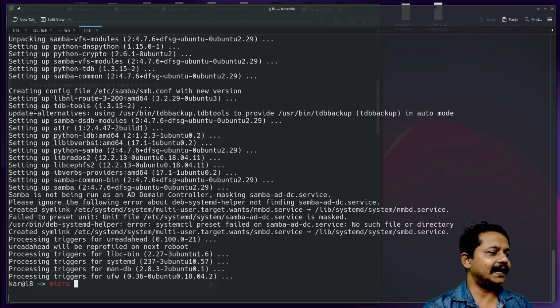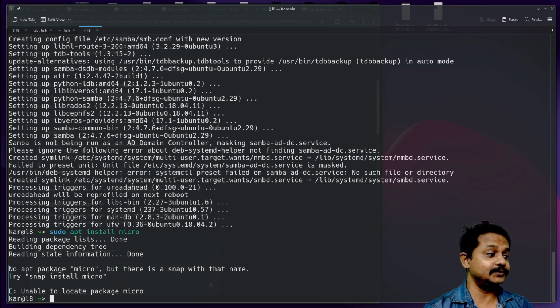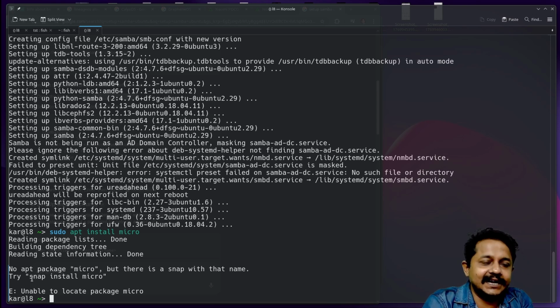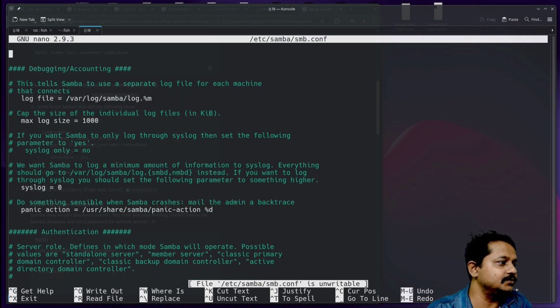Let's proceed. I like the micro editor, but micro editor is not installed. Let's install it. Sudo apt install micro. Micro is not available. It is asking to use snap. Why on earth would anybody use snap? I'm not sure. If I have to use any variant or distribution of Ubuntu, the first thing I do is remove snap. I love other implementations like Flatpak. Those are good, but snap doesn't do anything. It just makes your system heavy. Whatever. Let's proceed with nano. I'm not clever enough to use Vi or Vim.